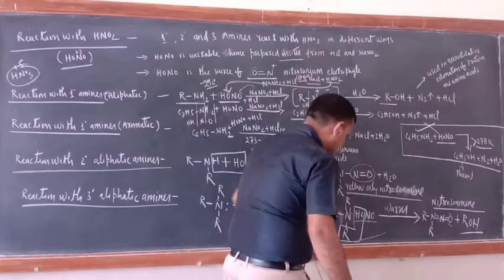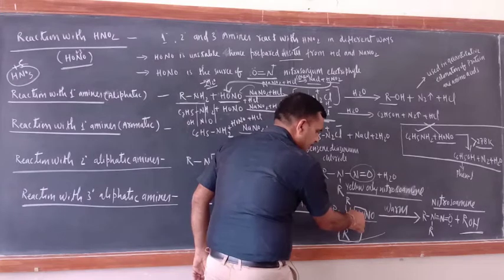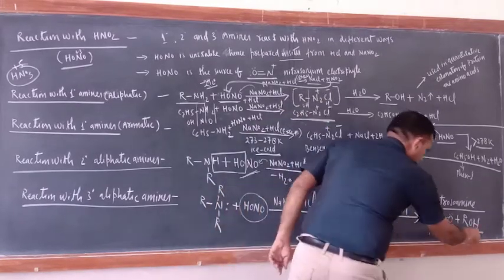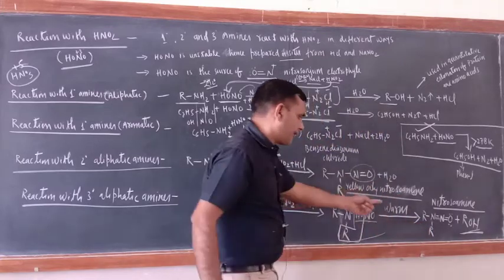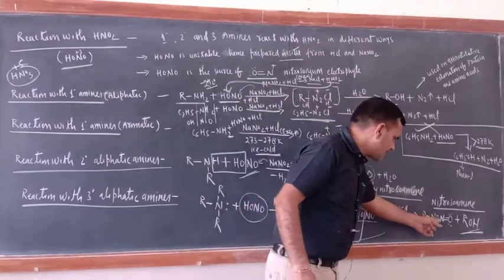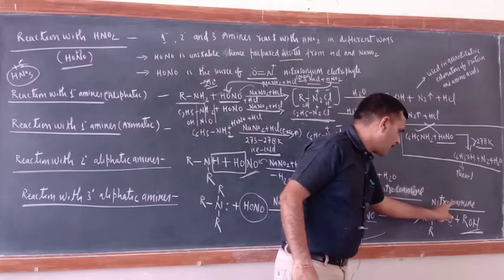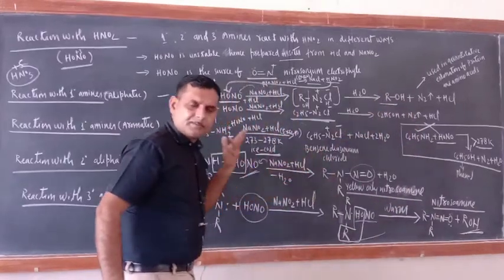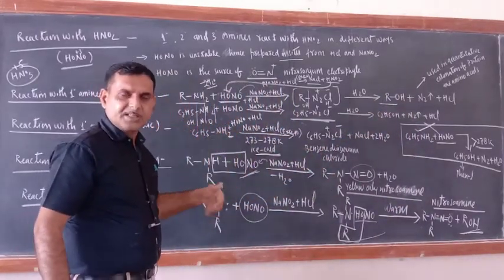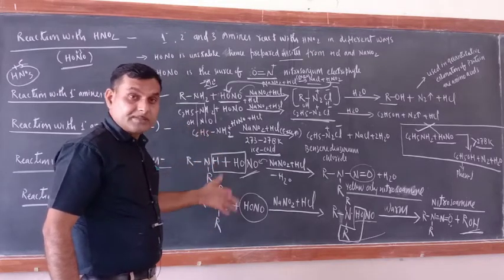When you warm this one, out of 3 R groups, 1 R will react with OH and form alcohol, and the remaining one is just like a 2 degree amine. This is R2N-N=O, nitrosamine.